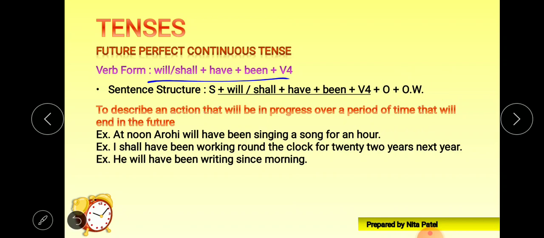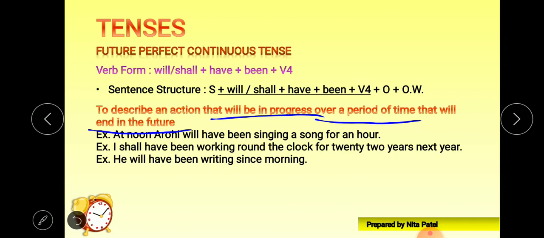To describe an action that will be in progress over a period of time that will end in future. So the action which is in progress, the action which is continuous over a period of time, that will be completed in the future.